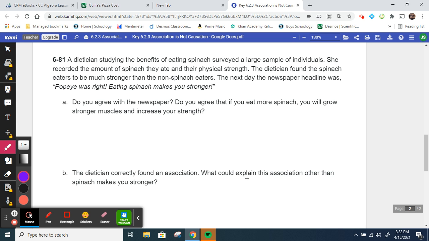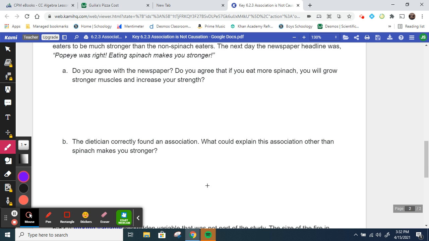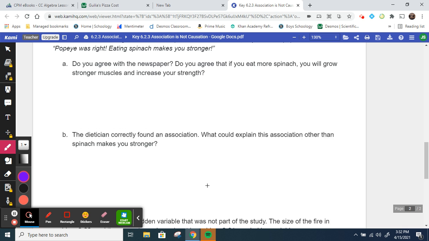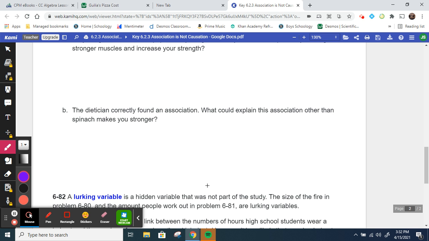So this is asking what could explain this association other than that spinach makes you stronger. So it might be that people who eat spinach tend to make healthier choices in general, and maybe they exercise because they just have good habits, and that's what makes them stronger. So it's not necessarily they ate spinach, therefore they are stronger.